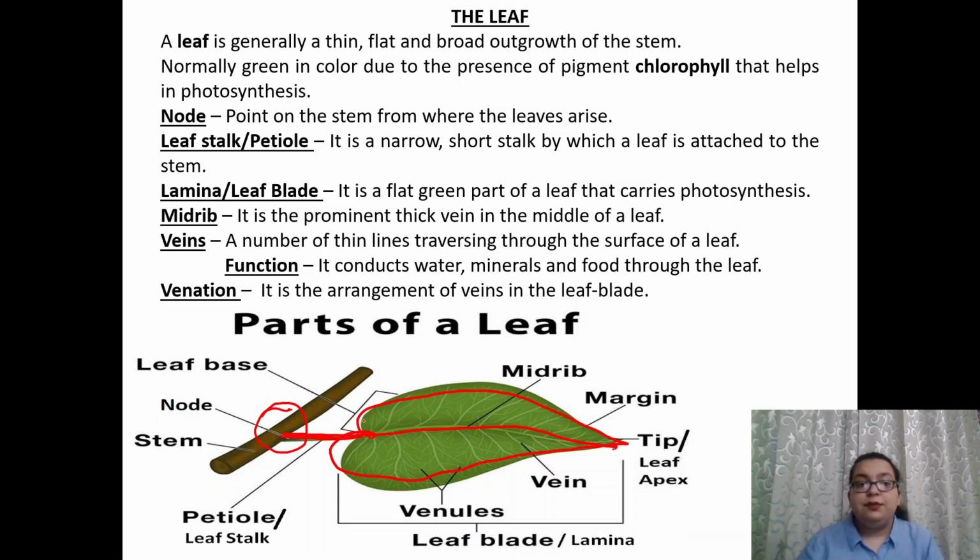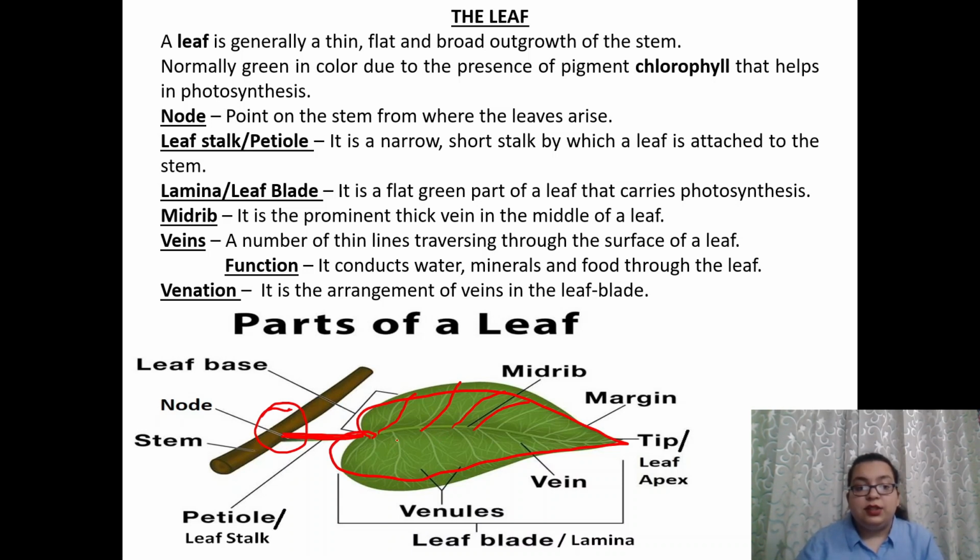The next thing is veins. A number of thin lines travel throughout the surface of the leaf. These are called the veins. Now, what is the function of veins? They conduct water, minerals, and food throughout the portion of the leaf.